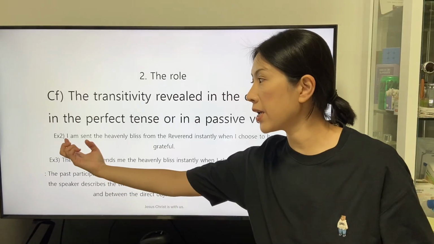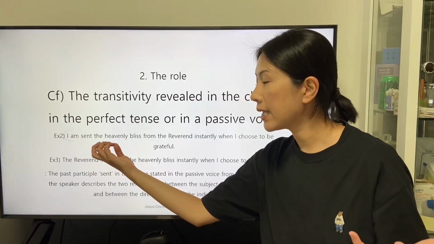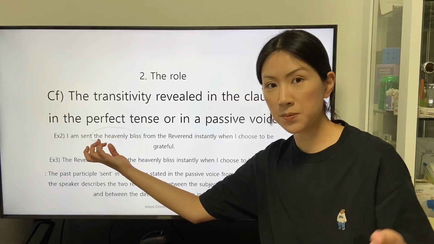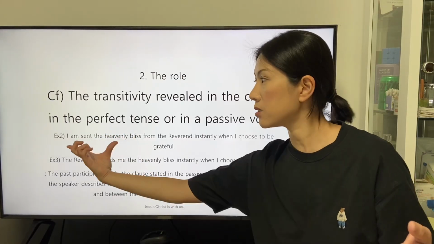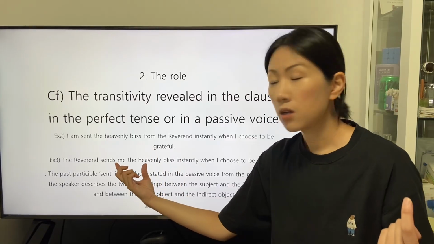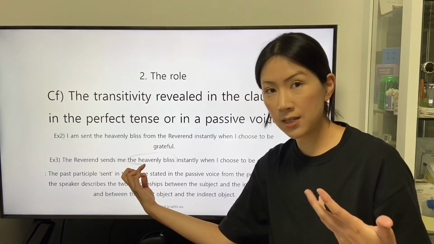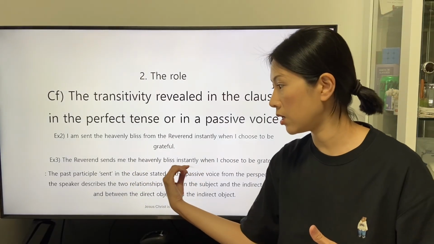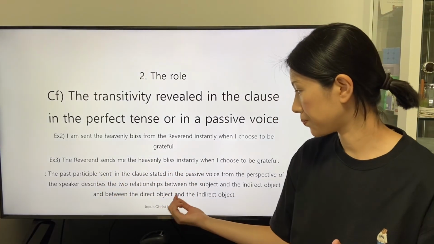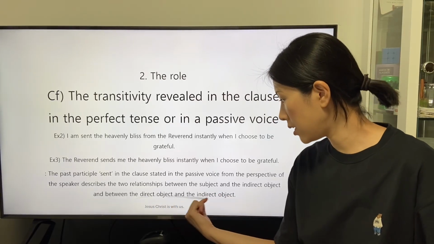So we can understand the relationship between the subject, the speaker, and the object of the subjective complement, the heavenly bliss, is the relationship between the indirect object and the direct object in the clause stated in the active voice. The direct object and the indirect object.